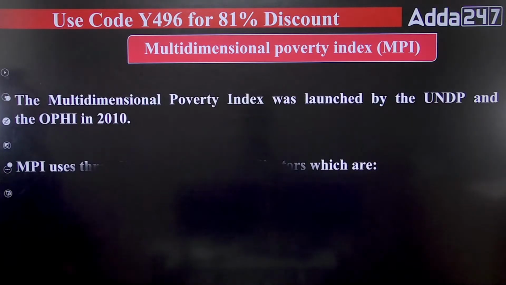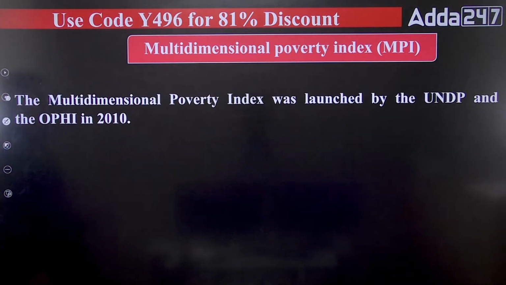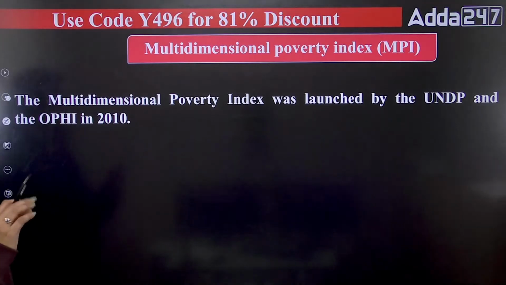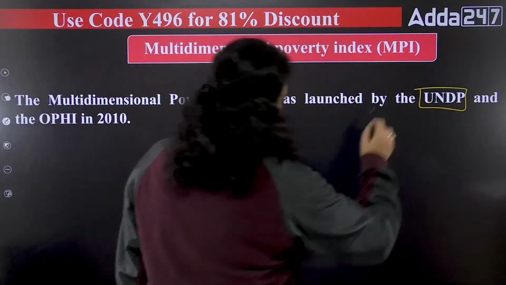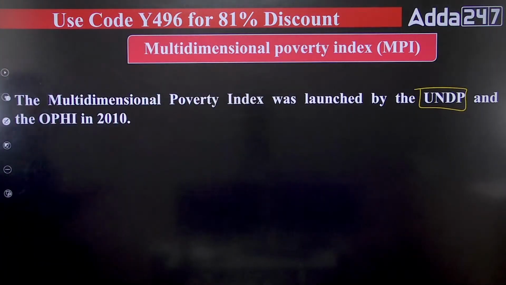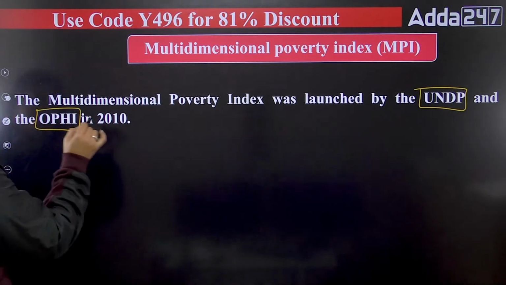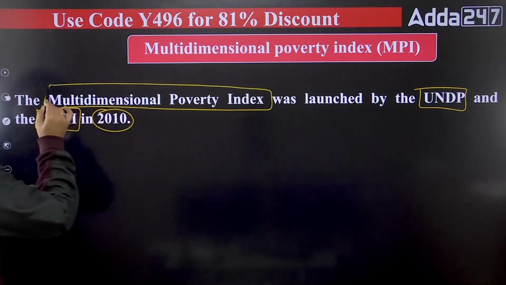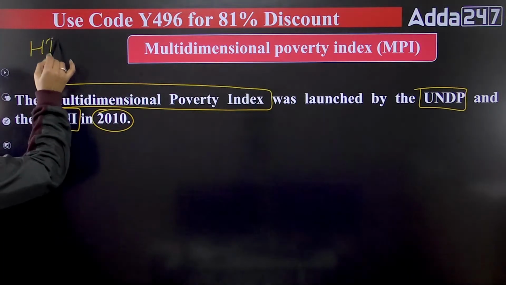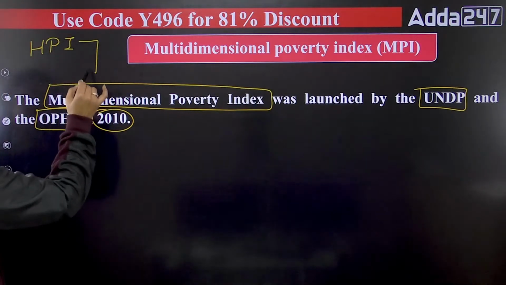First of all, the multidimensional poverty index was launched by the UNDP and OPHI. The United Nations Development Programme is there, and apart from that, OPHI, the Oxford Poverty and Human Development Initiative. In 2010, they introduced the multidimensional poverty index. This index replaced the human poverty index in the year 2000.